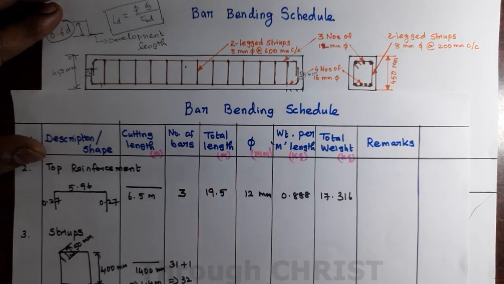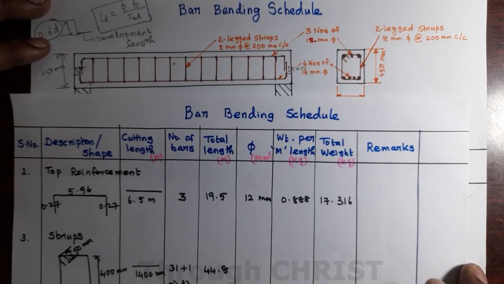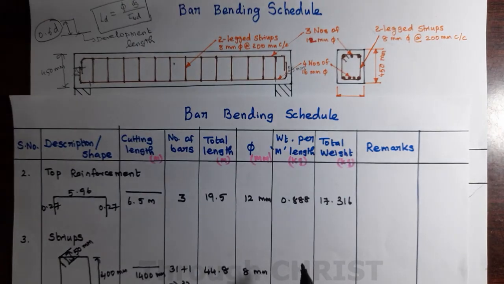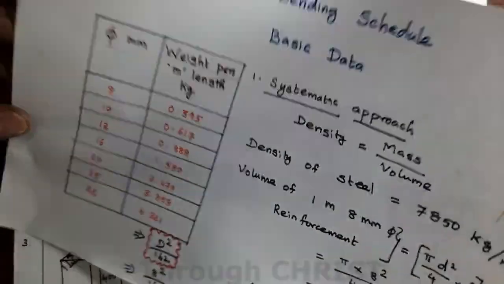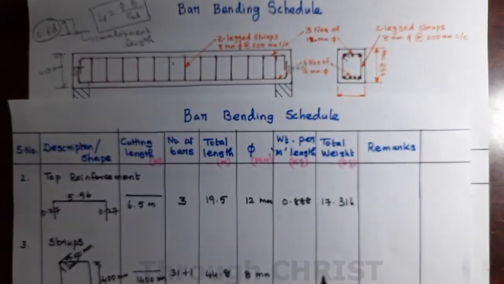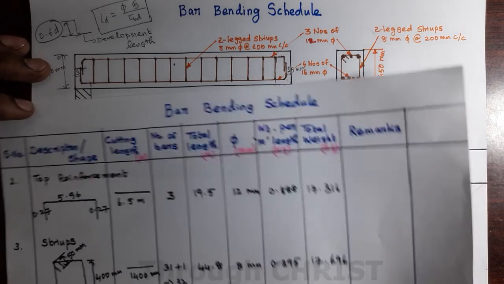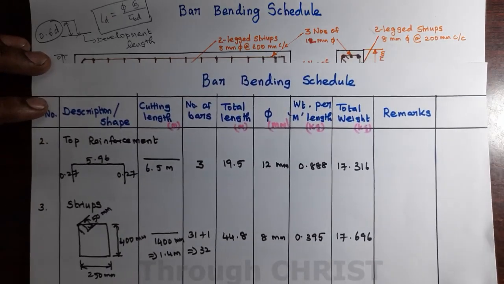Now what is the total length needed? 32 multiplied by 1.4, total length needed is 44.8. What is the diameter used for the stirrups? It is 8 mm reinforcement. The weight per meter length we have already mentioned, that is 0.395. What is the total weight? Total length multiplied by weight per meter length. Total weight is 17.696. Like that we can calculate the weight of a particular reinforcement.